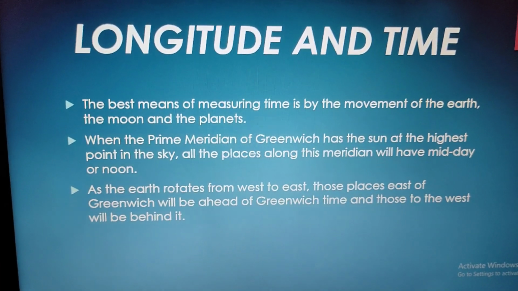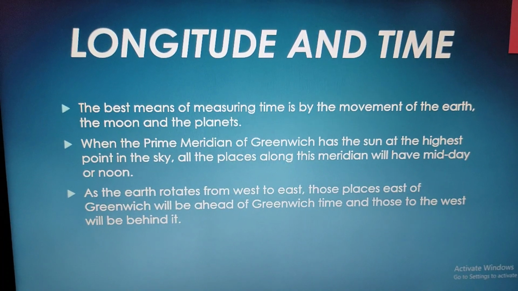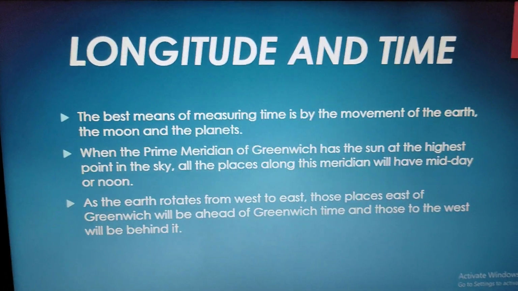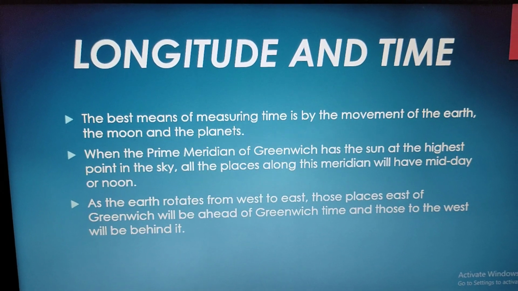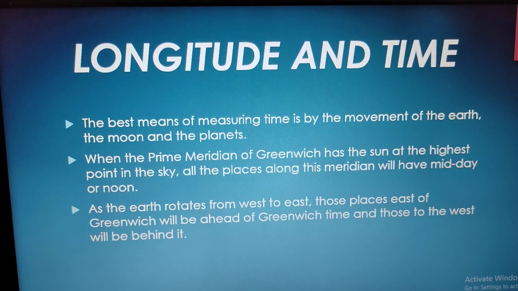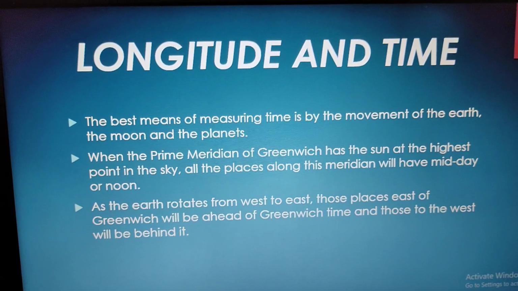So when the prime meridian of Greenwich has the sun at the highest point in the sky, meaning when there will be midday in Greenwich, England, all the places which lie along this meridian will have midday or noon.